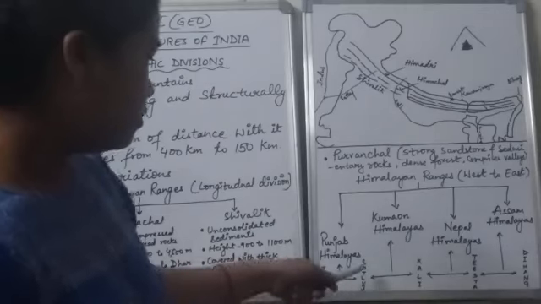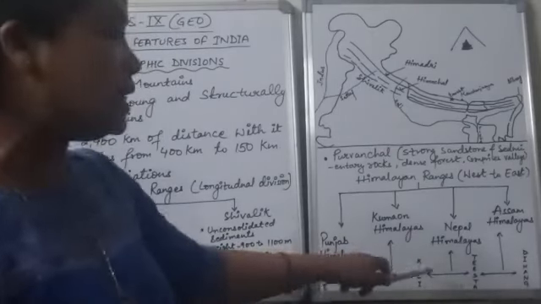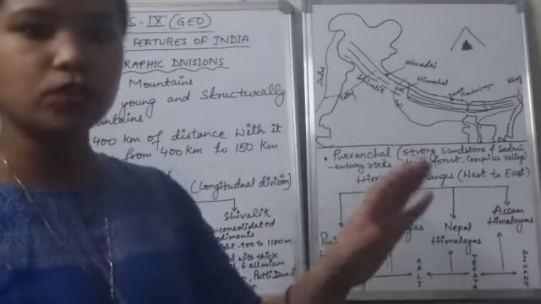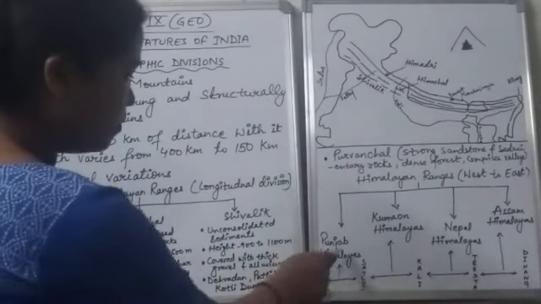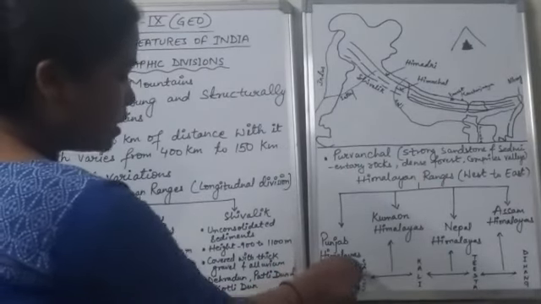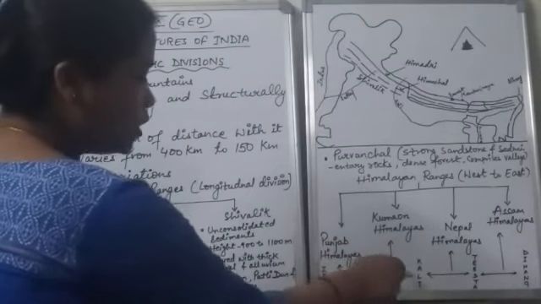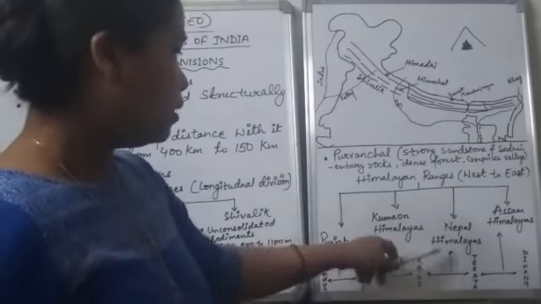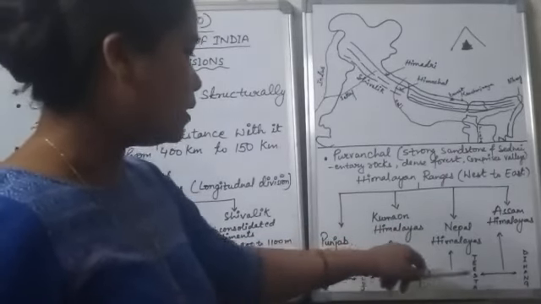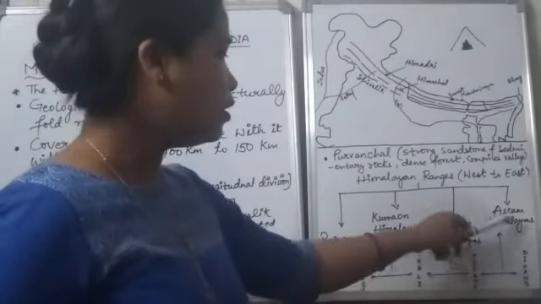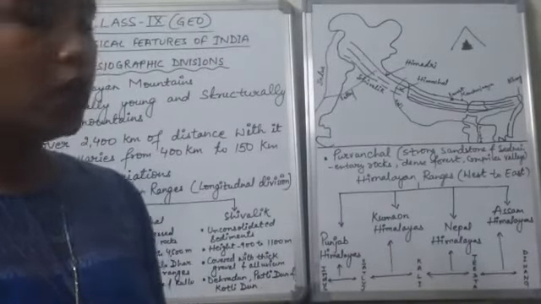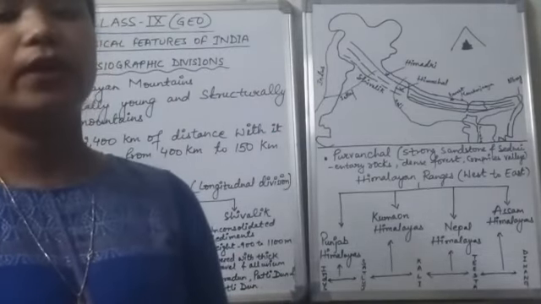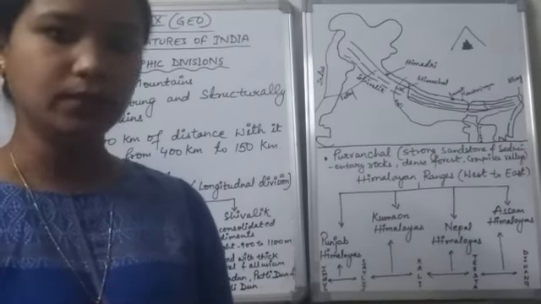I have made a flow chart here through which you can easily remember which Himalayas lie between which rivers. Between the Indus and the Satluj, the Punjab Himalayas are there. Between the Satluj and Kali rivers, the Himalayas are known as the Kumaon Himalayas, and the Nepal Himalayas lie between the Kali and the Tista river. Between the Tista and the Dihang river, the Assam Himalayas are there. So this is all about the Great Himalayas. In the next video we'll mainly be talking about the Northern Plains. Thank you.